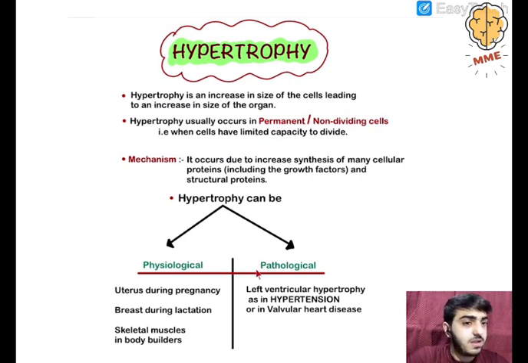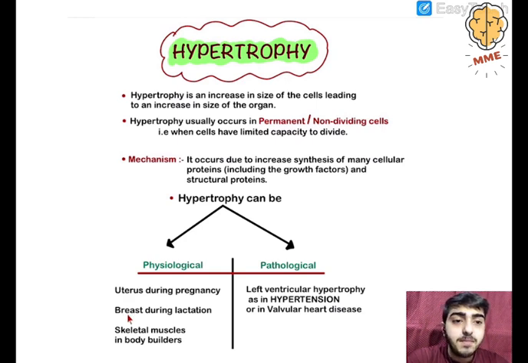There is some sort of injury or disease, it is not occurring normally, and that will cause pathological hypertrophy. Examples of physiological hypertrophy: number 1, uterus during pregnancy. When the female conceives, we see that the uterus gets hypertrophied. That is obviously a physiological cause. It's not a disease.